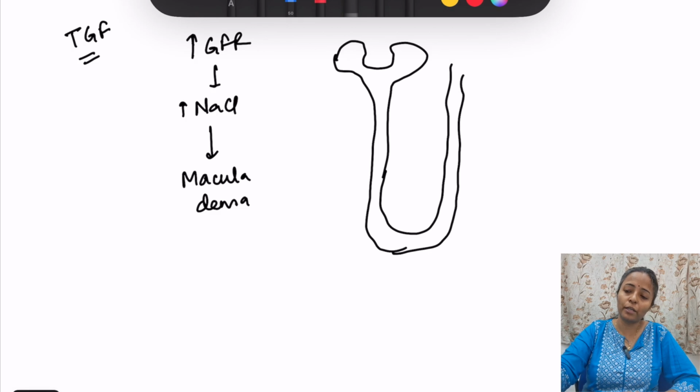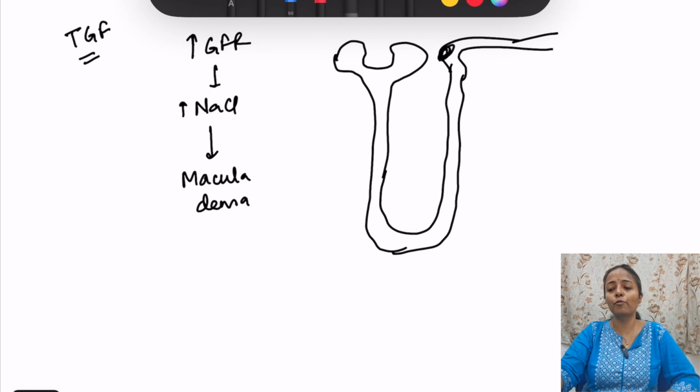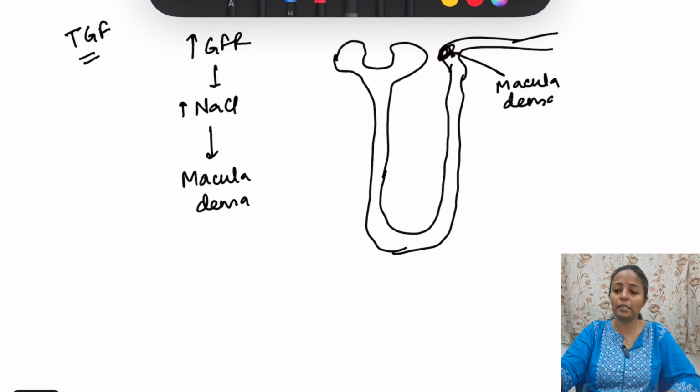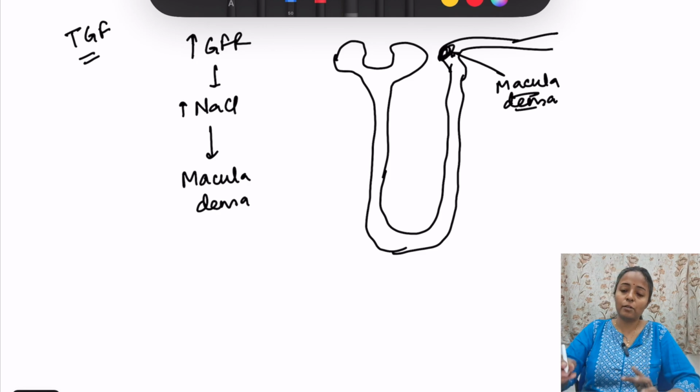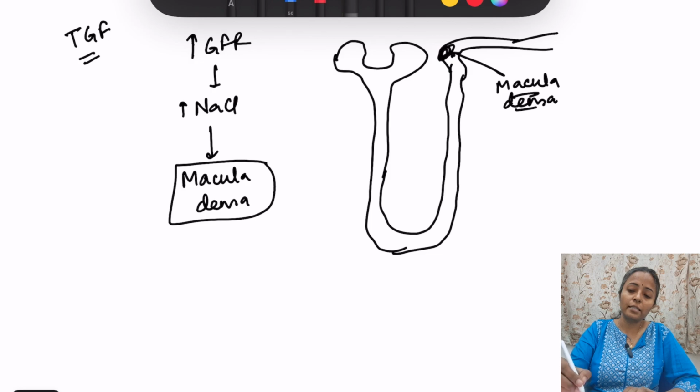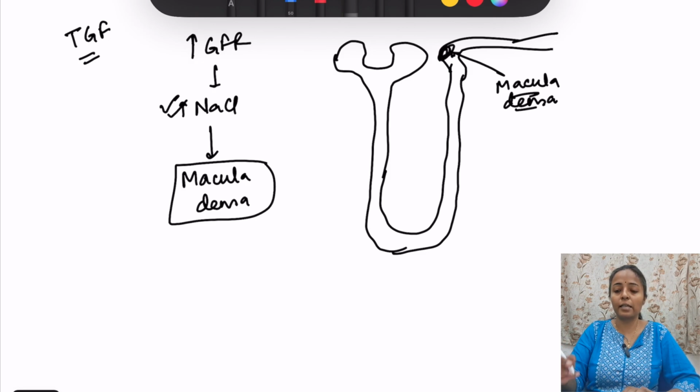ascending limb of loop of Henle, and here there is the distal convoluted tubule. So at the junction of this thick ascending limb of loop of Henle and distal convoluted tubule, we have macula densa. So what is the location of macula densa? That is the thick ascending limb of loop of Henle. If that is not given in the option, then the answer will be DCT. Okay, so macula densa senses this increase in NaCl, and there is a sensor.